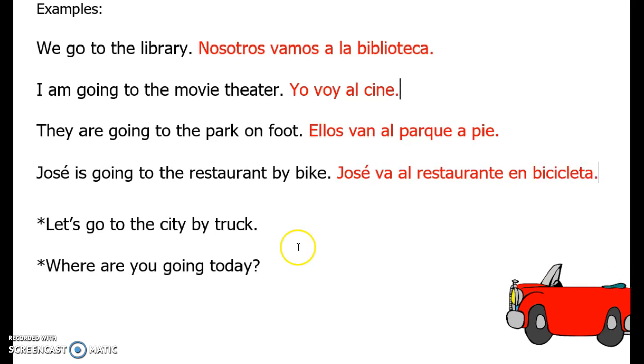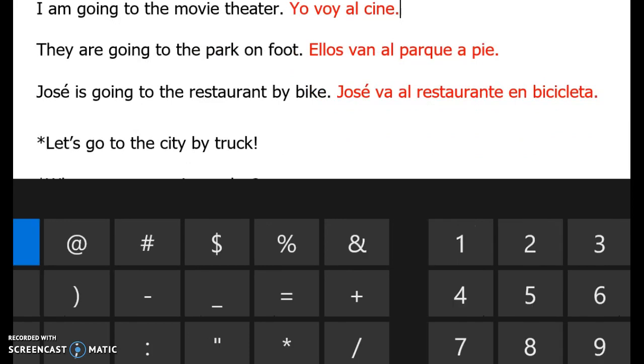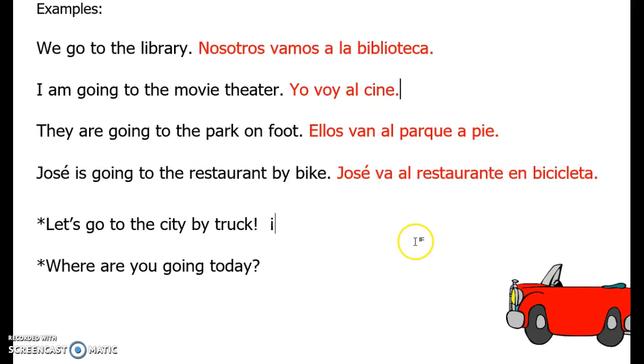Boom. Now we have a couple variations on this. Let's go. I'm going to make this an exclamation point just to make it fun. When we're giving that implied command, like, hey, let's go do this, it's the same as using vamos. You just use vamos, but since I put an exclamation point in there, I have to throw my upside down one in the beginning. I wanted to make that red so it stands out and you can see those are my examples. So, let's go. You just use vamos. Vamos. Where are we going? To the city. A la ciudad.